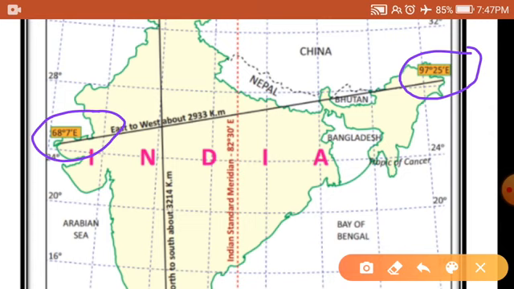In order to avoid this difference, Indian Standard Time is calculated. For that, we take the central meridian of India, that is 82 degrees 30 minutes east longitude, which passes through Mirzapur. Based on this, our Indian Standard Time is 5.30 hours ahead of the Greenwich meridian.